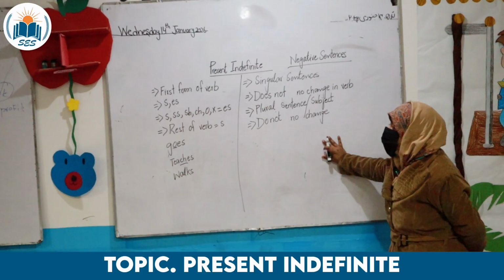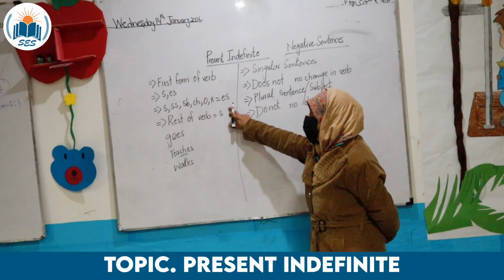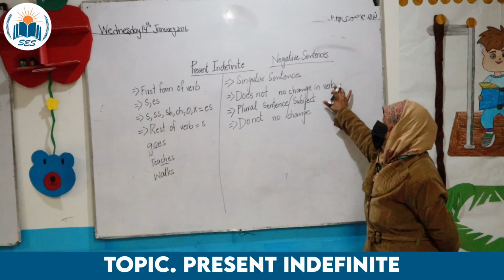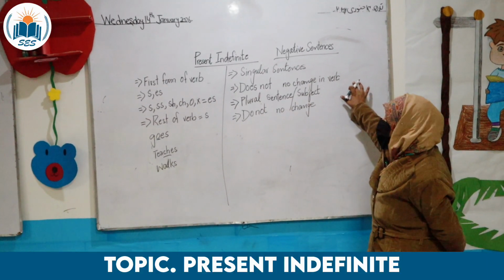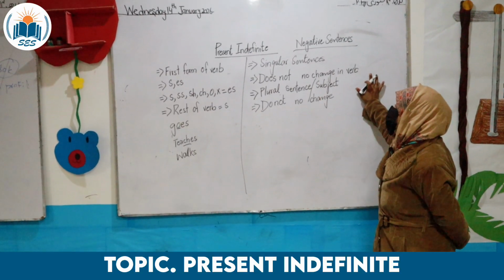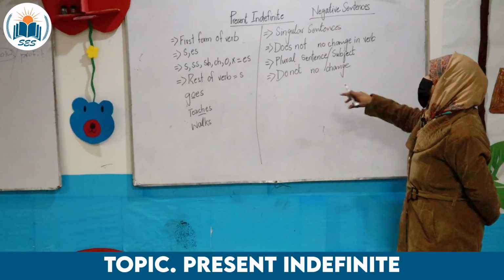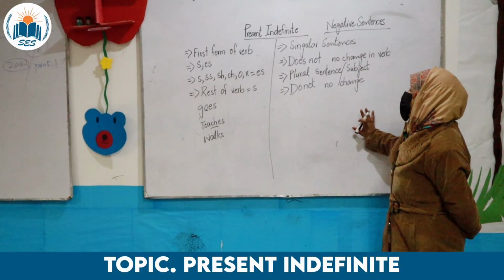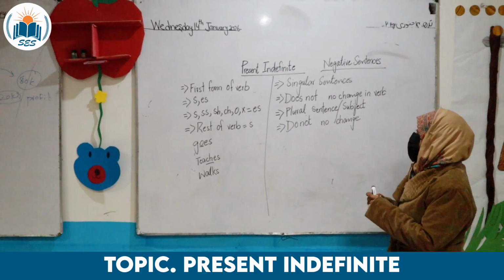So what we have to remember for present indefinite are these three things: where we have to add s or es, then with which subjects we add s or es or does not. When there is does not, we make no change in the verb, and when there is use of do not, or our subject is plural, there we don't have to make any change in the verb. That's all for today.